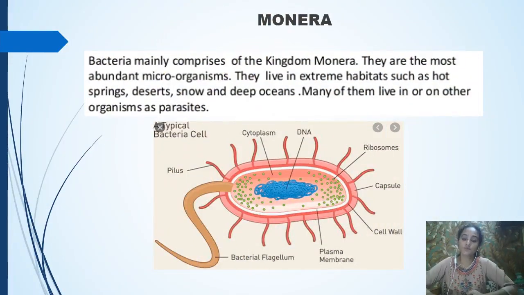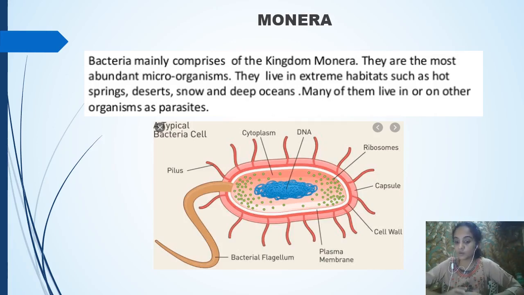So let's come to the first one, that is called the Kingdom Monera. Whenever you hear about the Kingdom Monera, it's actually made up of bacteria. The bacteria is the main member of this Kingdom Monera, and we know that they are microorganisms, the most abundant microorganism, and bacteria can be seen everywhere. Wherever you are sitting, in your air, in your atmosphere, inside your body, everywhere you can see bacteria.